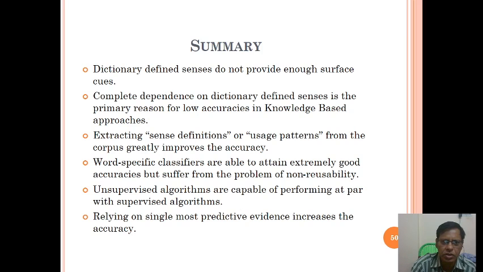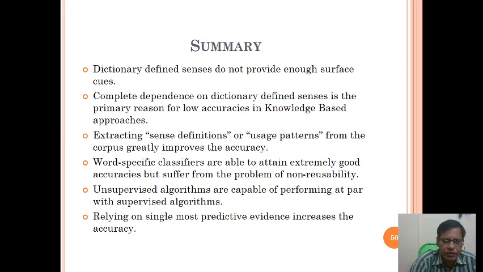Okay, so this is the summary of word sense ambiguity. So far we discussed that dictionary defined senses do not provide enough surface cues. Complete dependency on dictionary defined senses is the primary reason for low accuracies in knowledge based approaches. Extracting sense definitions or usage patterns from the corpus greatly improves the accuracy.